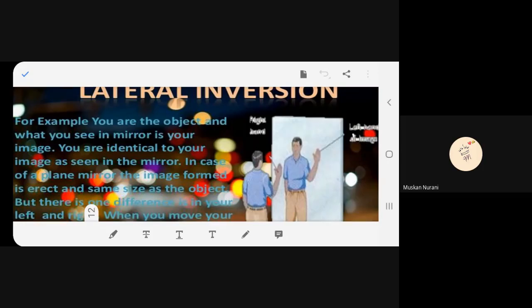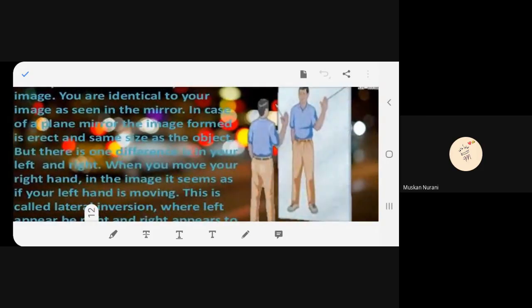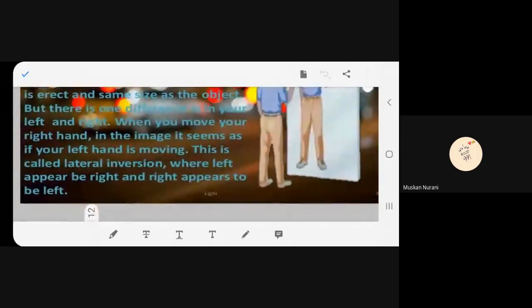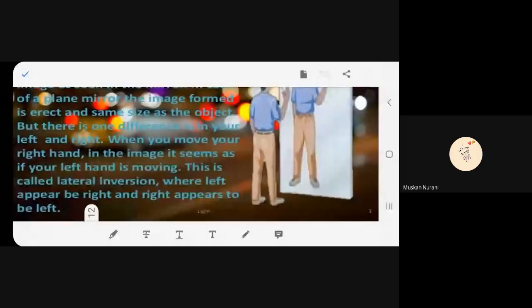But there is one difference in your left and right. When you move your right hand, in the image it seems as if your left hand is moving. This is called lateral inversion, where left appears to be right and right appears to be left. Okay. Some of the things you understood.